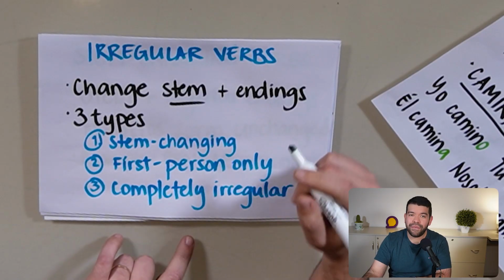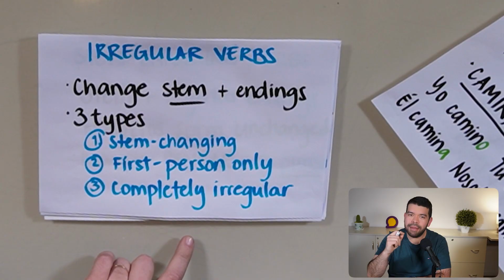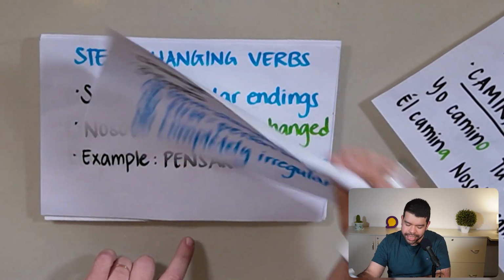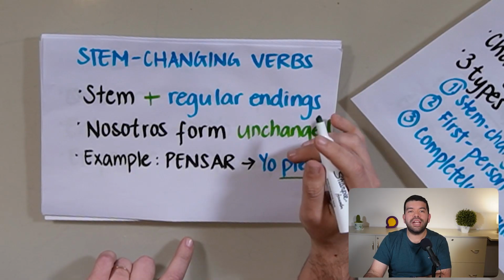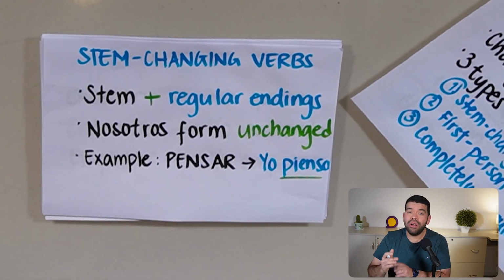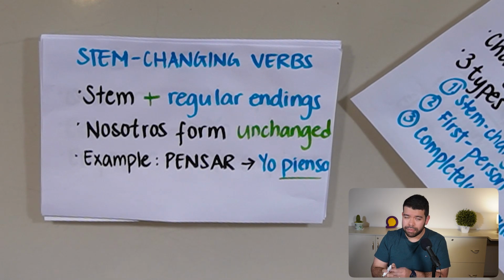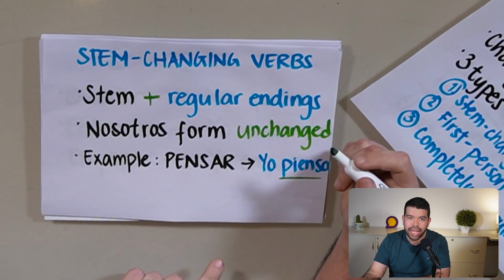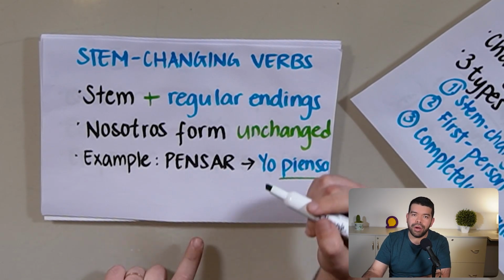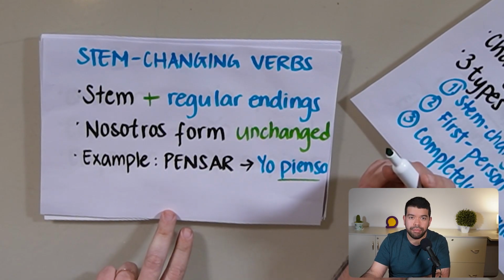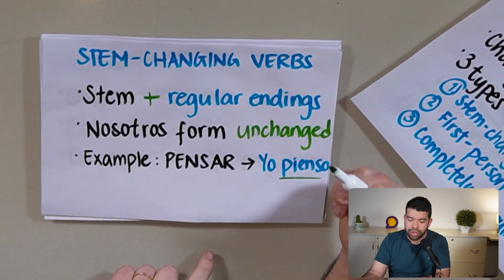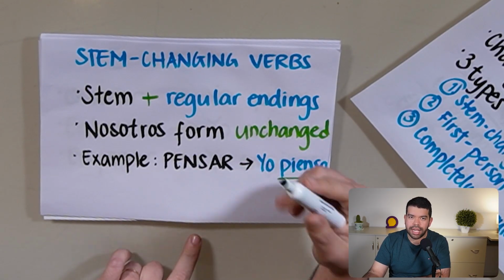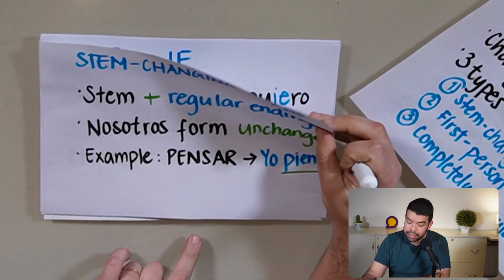First, let's start with the first type of irregular verbs, the ones with a stem change, okay? And what is a stem change? It means that on top of changing the ending of the verb, you will also change the start of it. For example, the verb pensar, to think. When conjugating this verb, you will change that first E for IE. Then you will conjugate it like a regular verb that ends in AR, okay? Very simple. So we'll have yo pienso, tú piensas, él piensa, nosotros pensamos y ustedes piensan, okay?